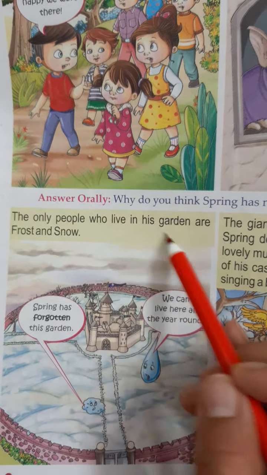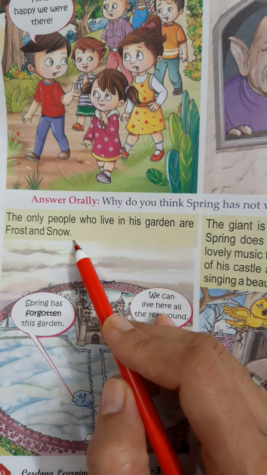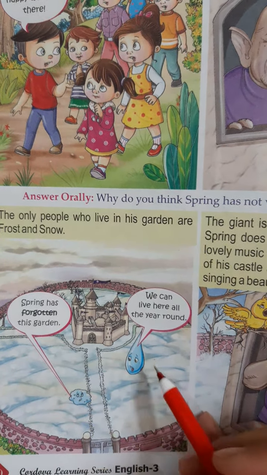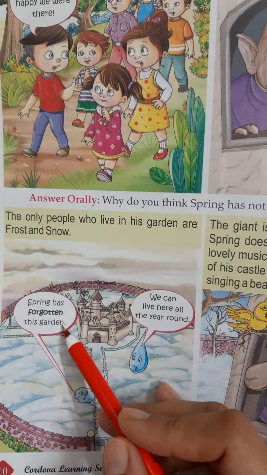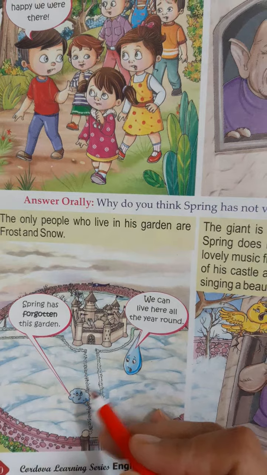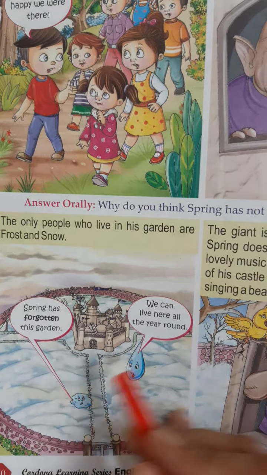The only people who live in the garden are Frost and Snow. Now we can see the only two people living there are Frost and Snow. Spring has forgotten this garden. Now they are talking. Snow and the Frost are talking that spring has forgotten this garden.